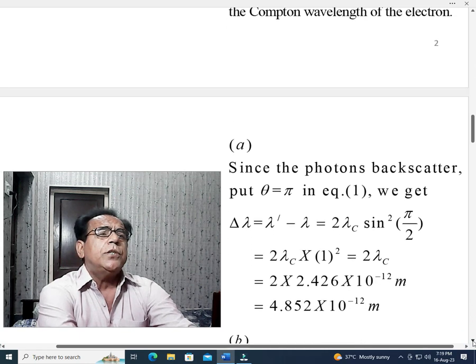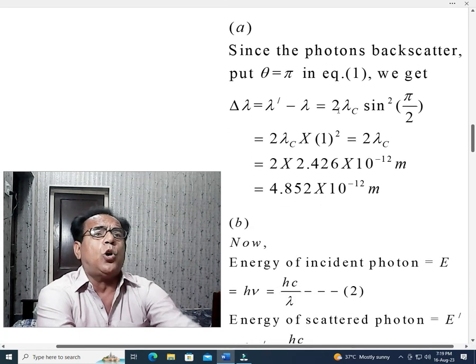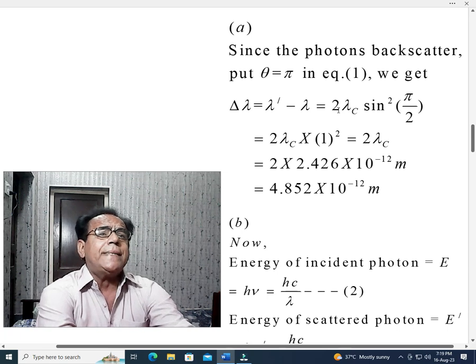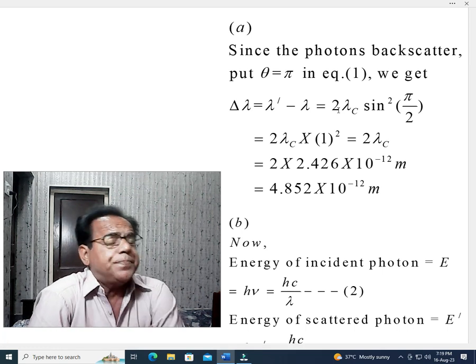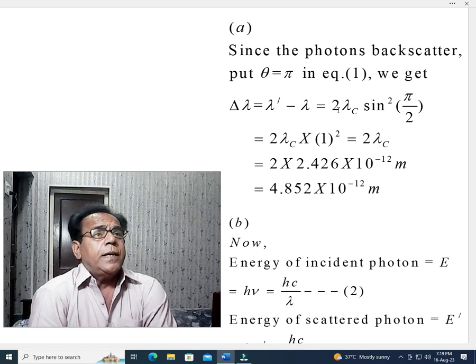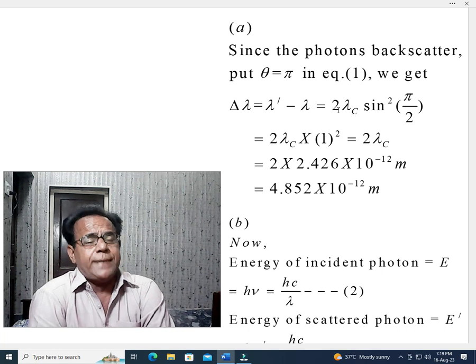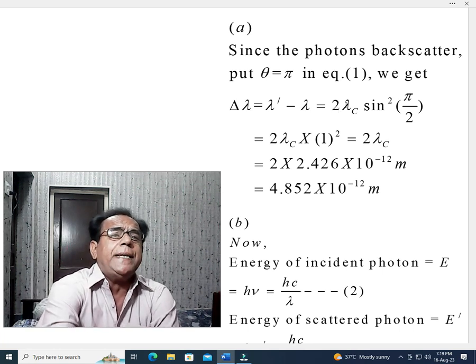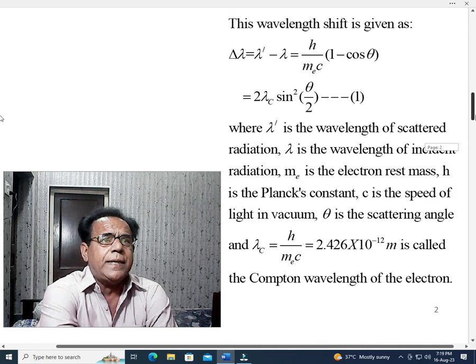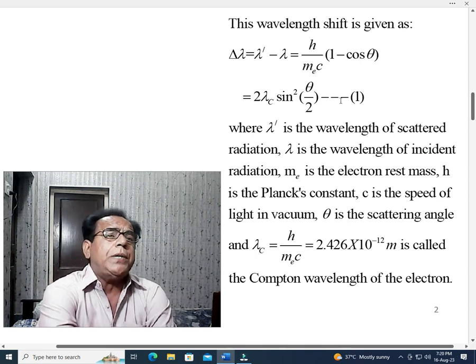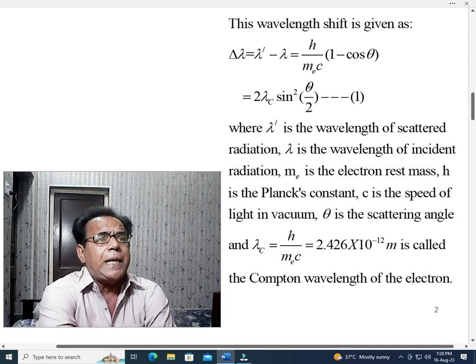Now we come to solution of part A. Okay, since the photons backscatter, which means the scattering angle reaches 180 degree, and we know that 180 degree is equal to pi. Since the photons backscatter, put theta equal to pi in equation number 1. What is equation number 1? Equation number 1 is this. In this equation, we will put theta equal to pi. When theta will be pi, then pi by 2 is 90, sine 90 is equal to 1.